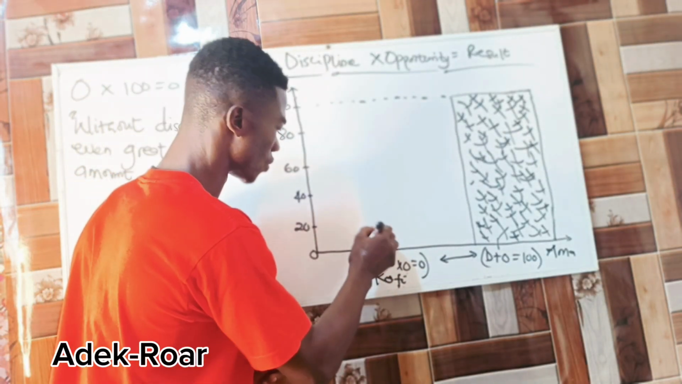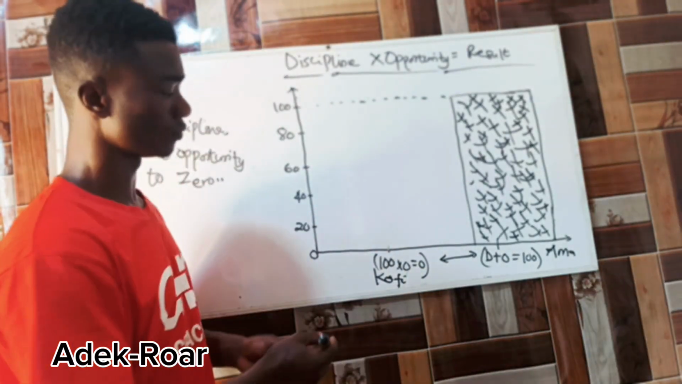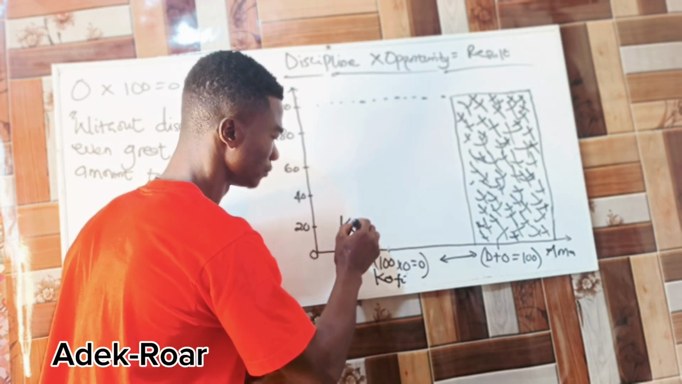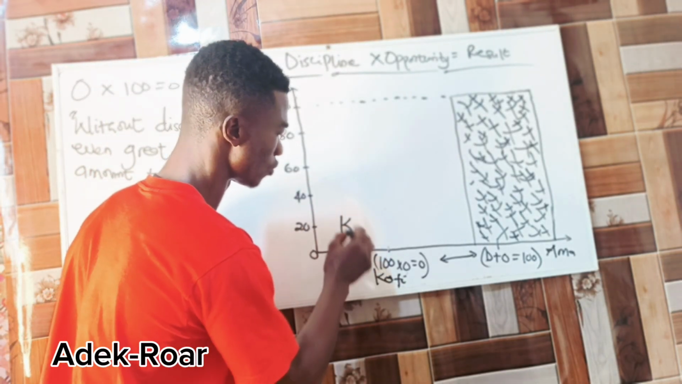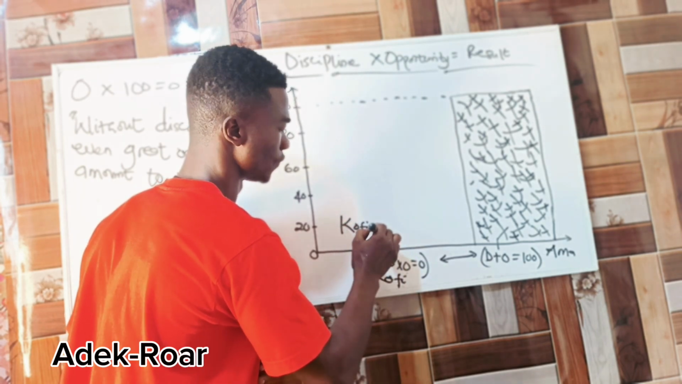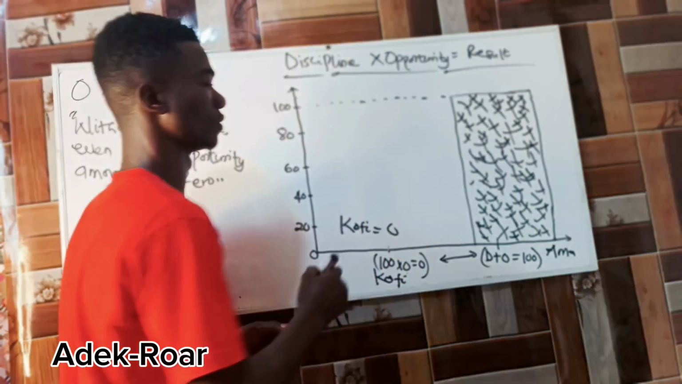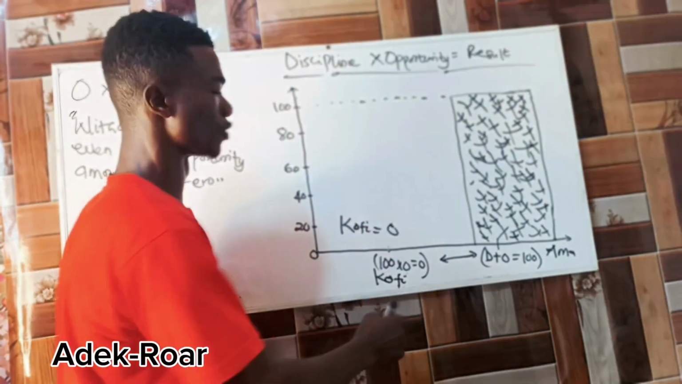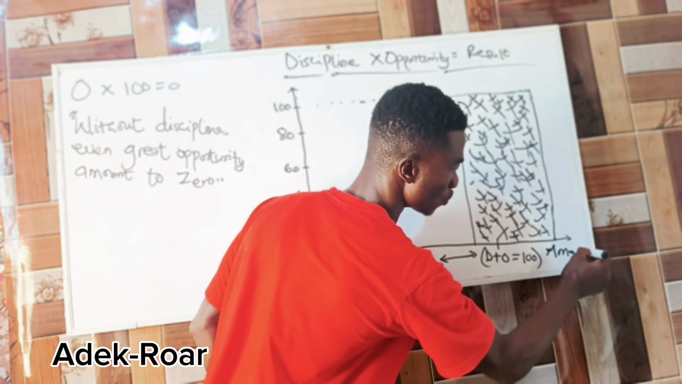Kofi has scored 0. When we are tracing it, it's 0. Nothing. Kofi is called what? 0. Do you get me? Kofi is called what? 0. But Ama equals what? 100%.